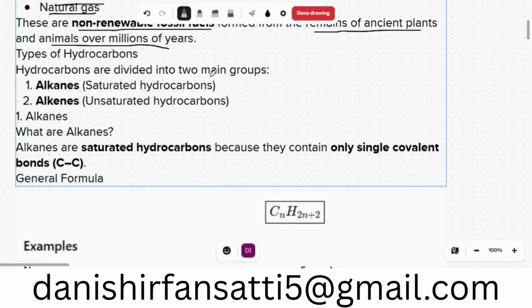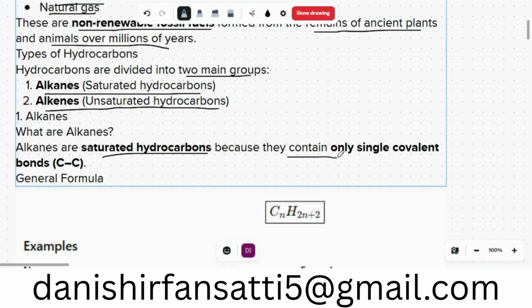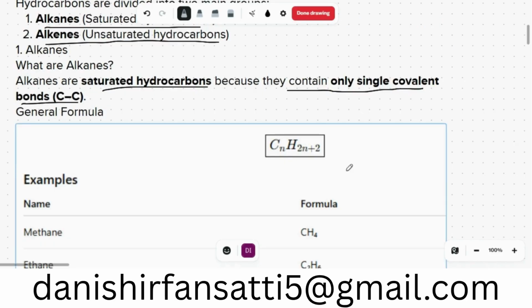Types of hydrocarbons are divided into two types: alkanes, saturated hydrocarbons; and alkenes, unsaturated hydrocarbons. So first of all, what are alkanes? Alkanes are the saturated hydrocarbons because they contain only single covalent bonds, no CC double bond. The formula is CnH2n+2.